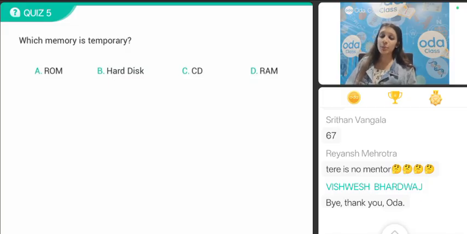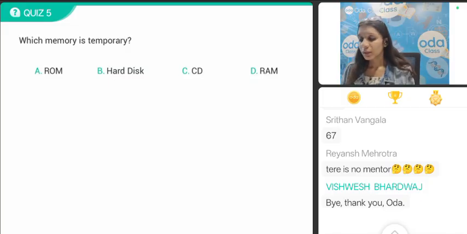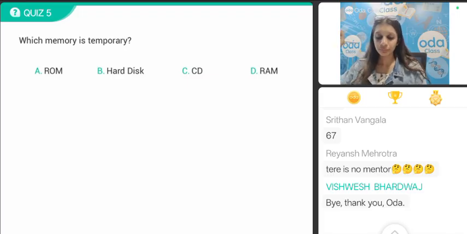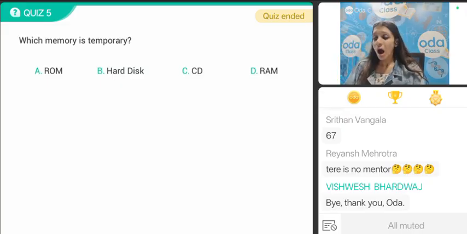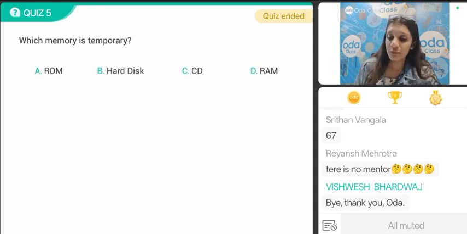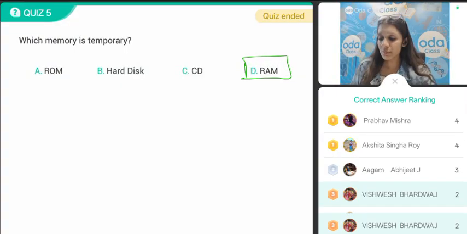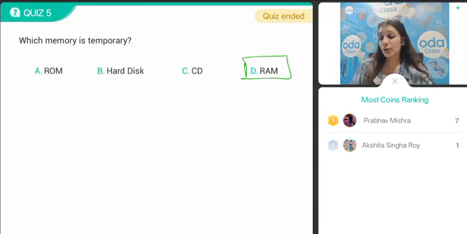Respond, everybody. Which memory is temporary? I want answers from all of you, bachcho. Everyone, respond, bachcho. Last 10 seconds. Which memory is temporary, bachcho? Random access memory, RAM. Okay? And why is it temporary? Because once the machine is off and again it's on, it will not store the